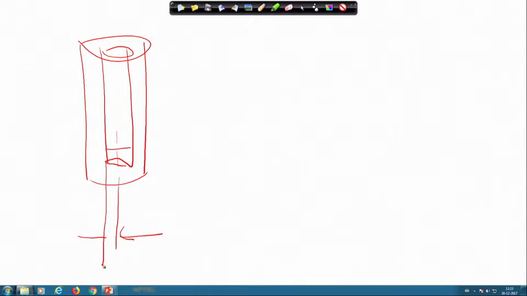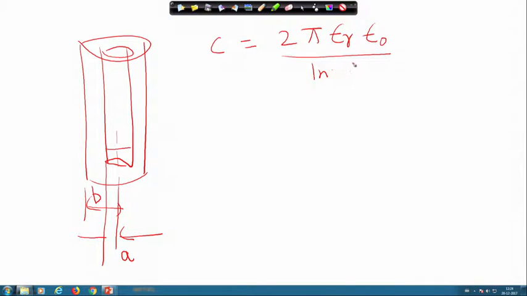My radius here is A for the inner one, and for the outer one my radius is B. So, I know that capacitance is 2 pi epsilon r epsilon 0 by ln r b by r a, times L, from the previous slide's expression, where r b is this, r a is inside.